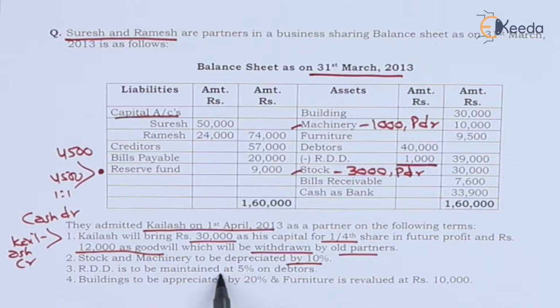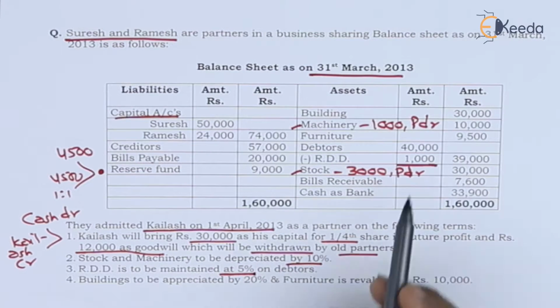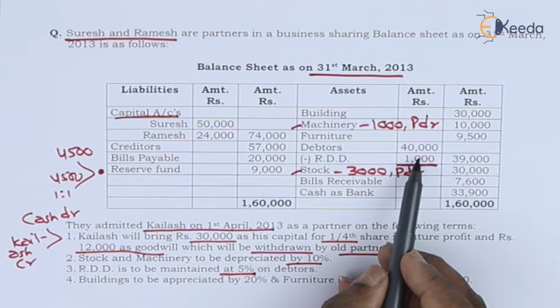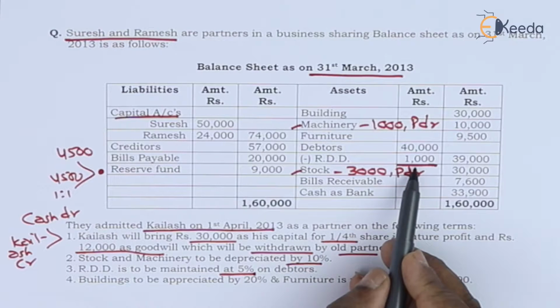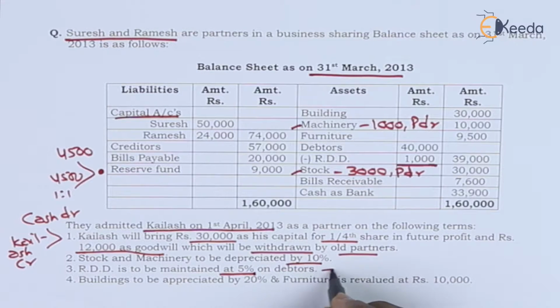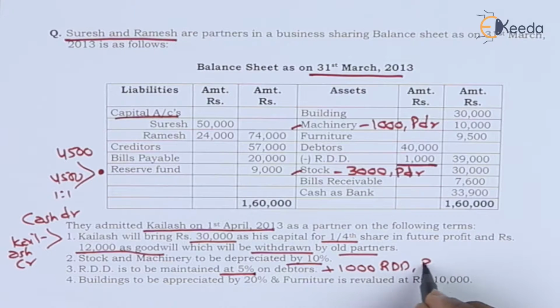RDD is to be maintained at 5% on debtors. Debtors are 40,000. 5% is 2,000. Already we have RDD 1,000. So we'll require to add 1,000 to RDD. So it will become 2,000. We'll have second effect, profit and loss adjustment account debit.